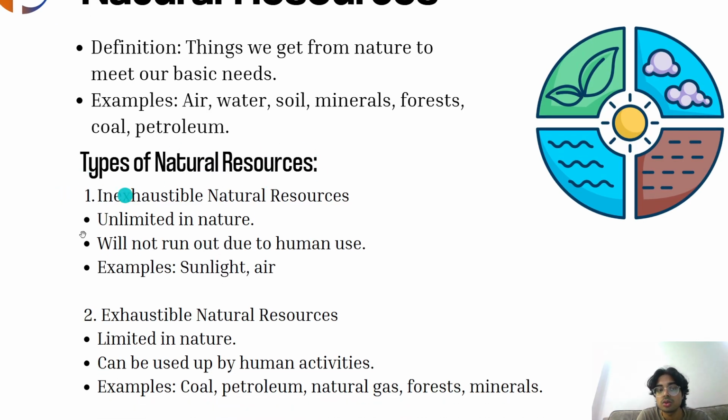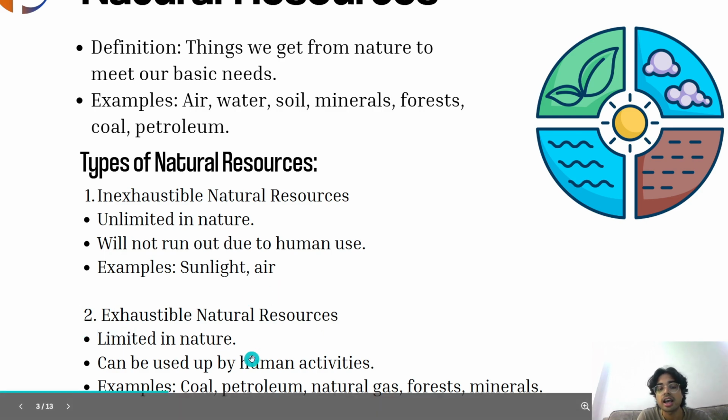Now there are different types of natural resources. There are two types. The first one is inexhaustible natural resources. These are unlimited in nature and will not run out due to human use, for example, sunlight and air. What are exhaustible natural resources? Exhaustible ones are those which are limited in nature and can be used up by human activities. For example, coal, petroleum, natural gas, forests, minerals, etc.